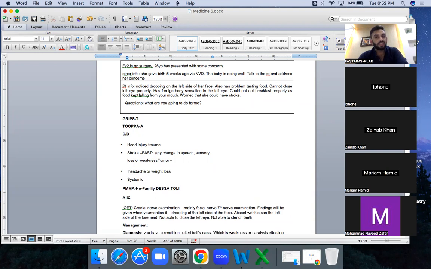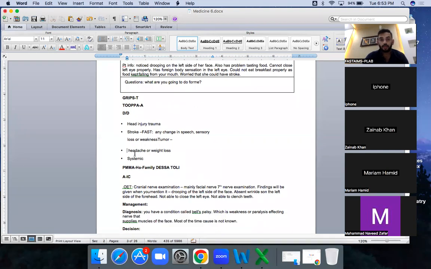Headache and weight loss, this is a separate question. You should ask this, and you should do the systemic inquiry over here, because the stroke should be in your mind. If you ask questions regarding the stroke and you forget any other question, it doesn't matter. But if you forget the other stroke questions, then it's going to be real trouble, because it is the red flag. Stroke is the red flag over here.